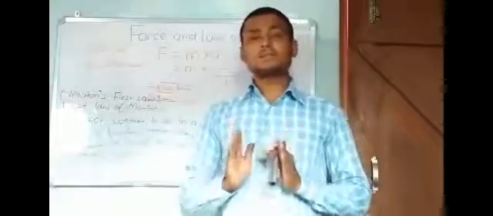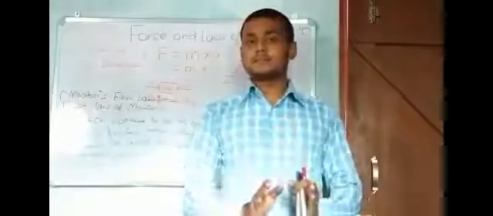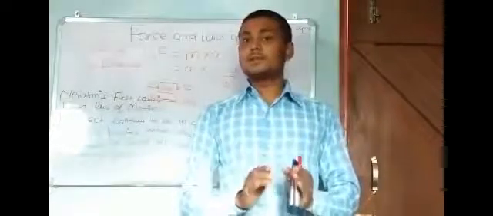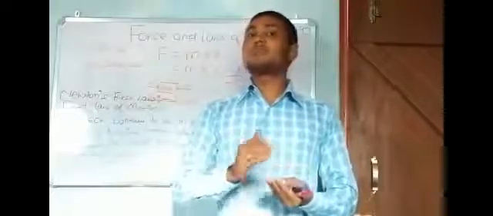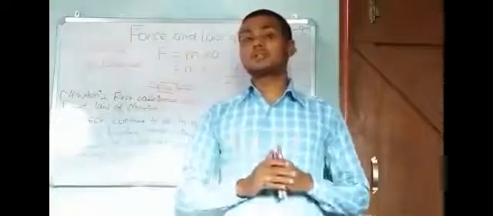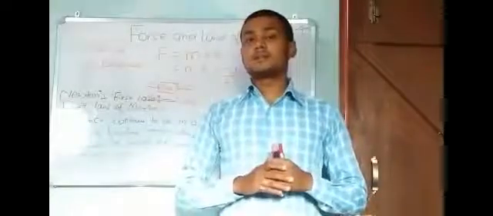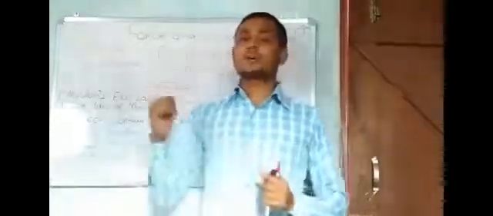The simple concept is that whenever an object is at rest, if we want it to come into motion, we apply some amount of force. And whenever an object is in motion, if we want it to come to rest, we apply some external force. This is all about Newton's first law.